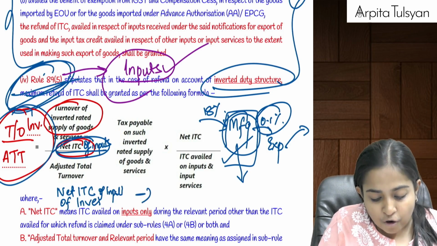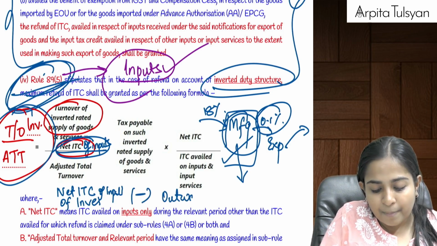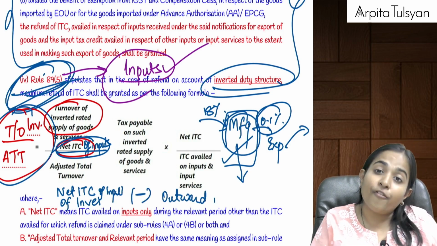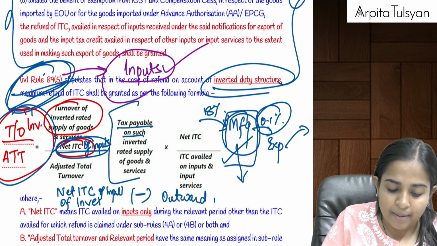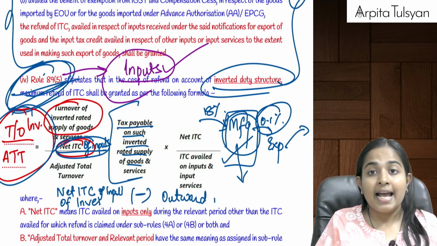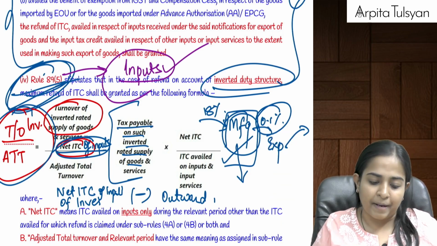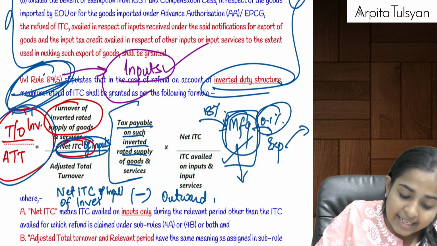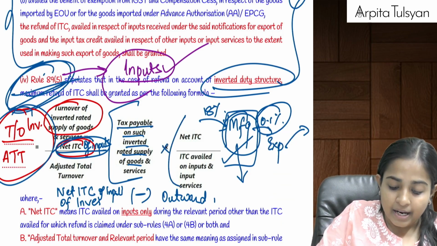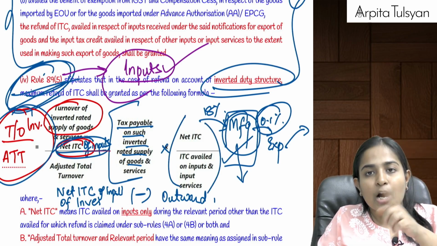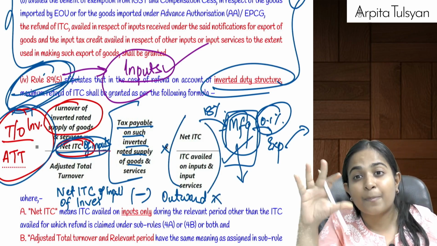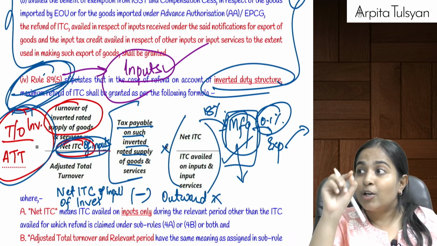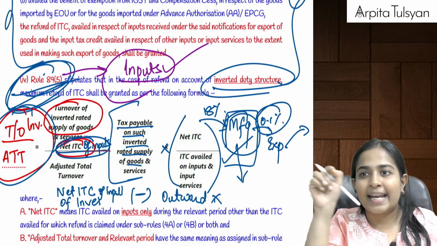Then from that, can we say you will utilize it for payment of some outward tax liability of inverted duty structure? See, how much amount of tax are you going to pay? Tax payable on such inverted duty structure, just like in our example, 15 lakhs was payable, multiplied by, for paying this outward tax liability, you were using inputs and input services proportionately, 20 lakhs by 30 lakhs or 10 lakhs by 30 lakhs.